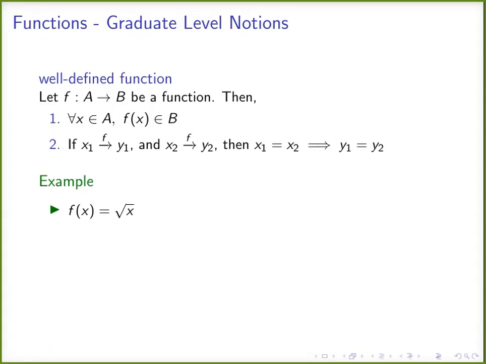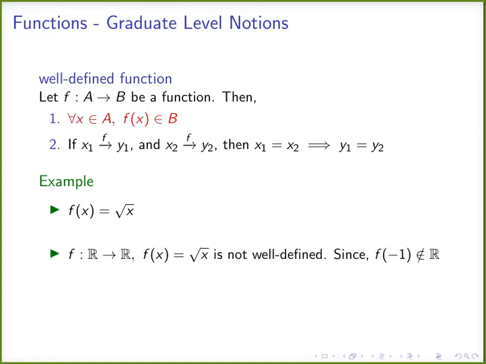Every function should map each point in the domain to a point, and this image should be unique for each point in the domain. So there are three things: domain, codomain, and the underlying relation. Usually in undergraduate courses, you will see function definitions in the form f of x is equal to root x or f of x equal to sine x. We kind of think this definition is complete. This definition is not complete at graduate level.